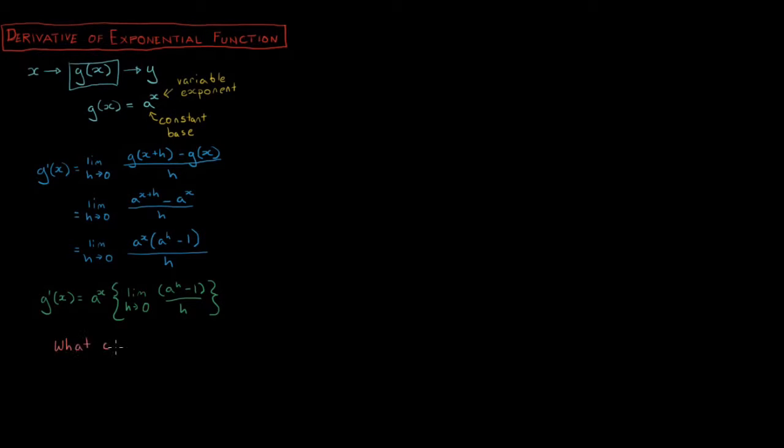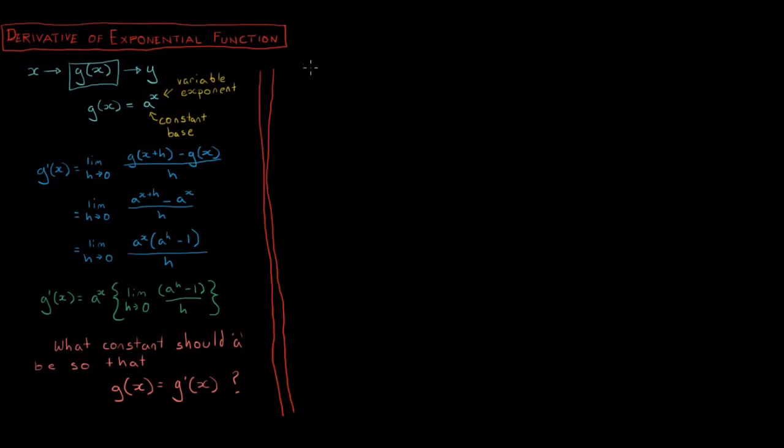Let's ask, does there exist some constant a such that the derivative of a to the x is equal to a to the x? For that to be true, we would need the limit as h goes to 0 of a to the h minus 1 over h to be equal to 1. Instead of solving for a directly, we're going to manipulate the form of the equation into something familiar.